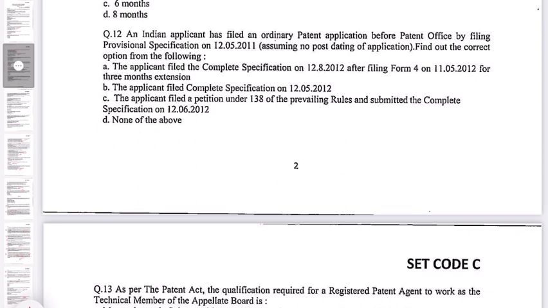B. The applicant filed complete specification on 12/5/2012. C. The applicant filed a petition under 138 of the prevailing rules and submitted the complete specification on 12/6/2012. D. None of the above. So here only option B seems correct, that the applicant filed complete specification on 12/5/2012. So the correct option will be B.